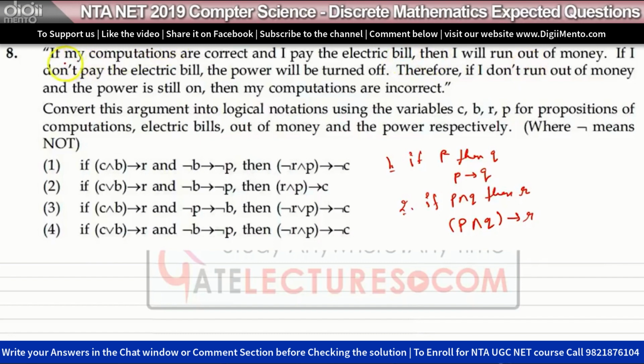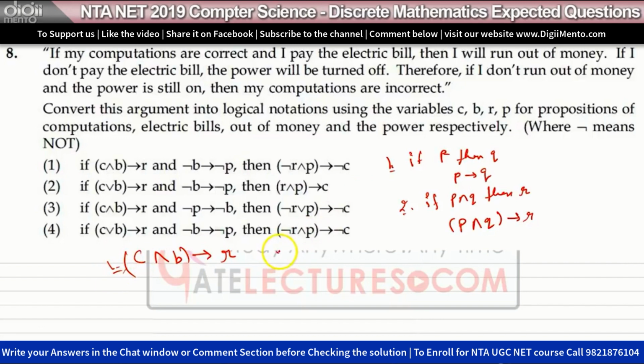So we have 3 parts: P and Q, then R. So what we can say is C stands for computations. If my computations are correct, C, and I pay the electric bill, that is B, then this means I will run out of money. Running out of money means R. So this will be equivalent to the first argument.